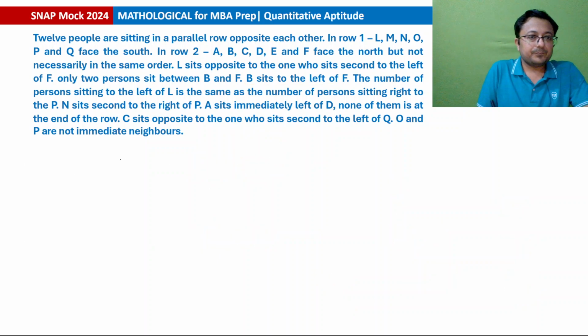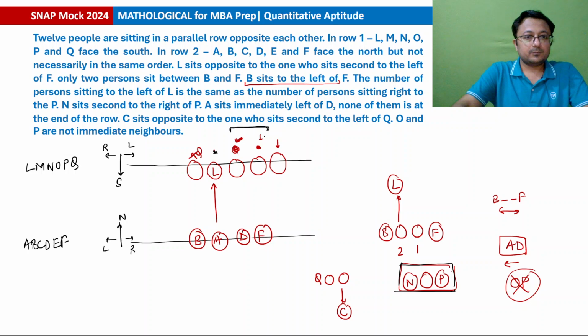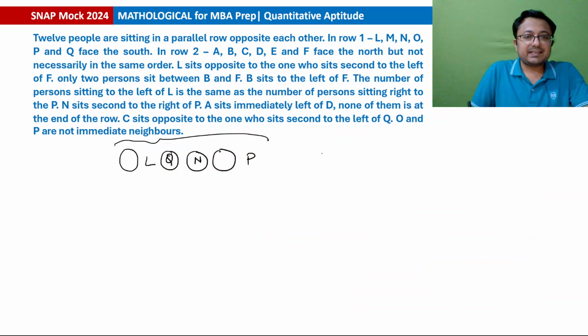Either we'll have Q here, then where will N and P be? This must be the case. Isn't it so? This will be 6 persons. Or in the second case, Q will be here, and then there will be 2 persons. Okay, in that case where will N and P be? This will be N, this will be P.